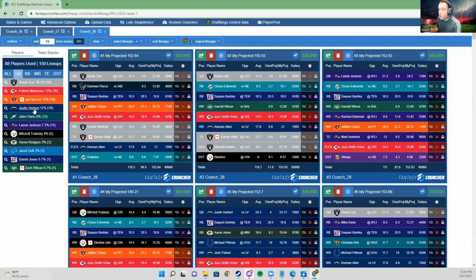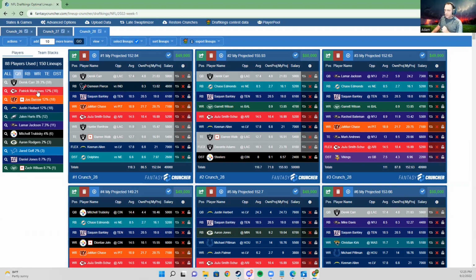Meaning when you start building stacks in Fantasy Crunch or an optimizer, a lot of the quarterback exposure is dependent on how good of plays their wide receivers or pass catchers are, whoever you put in the stack. You would add running backs. It would have been the same point, right? This is a really big deal that we need to understand, because do I really want this much of these quarterbacks?